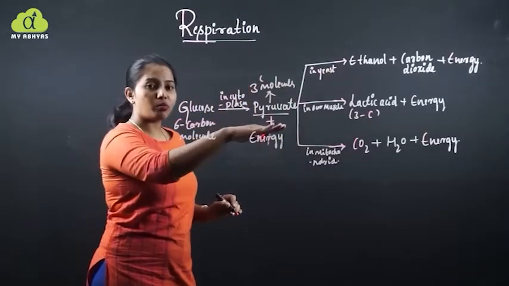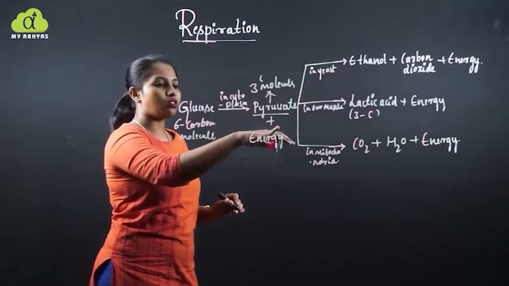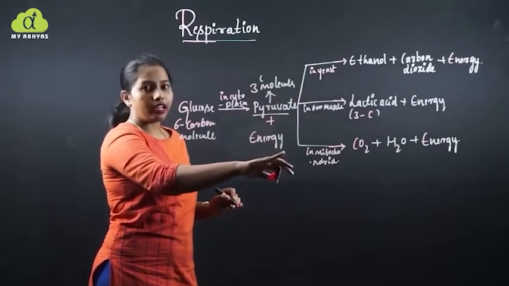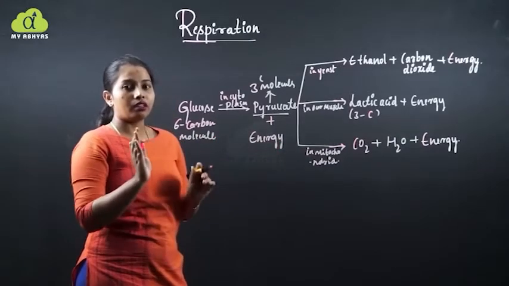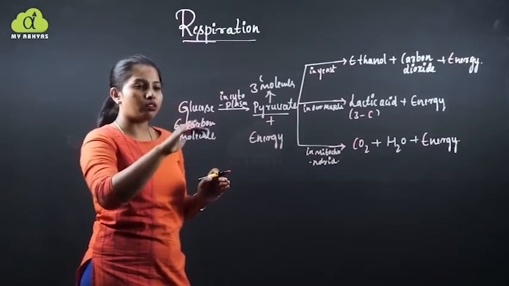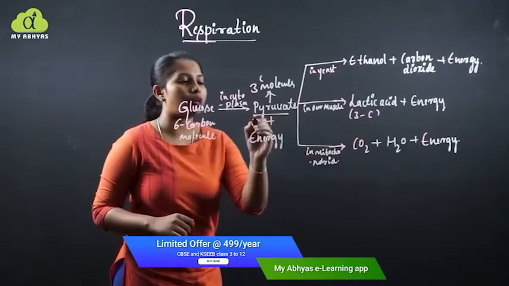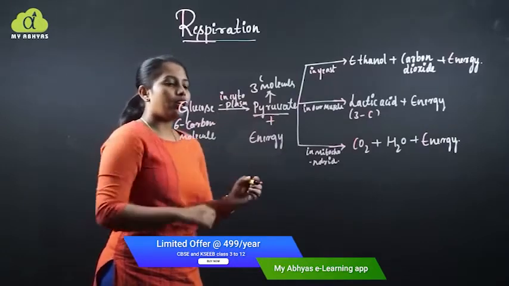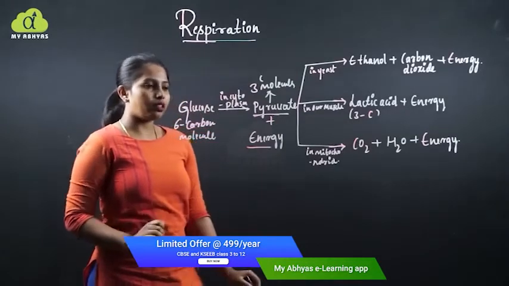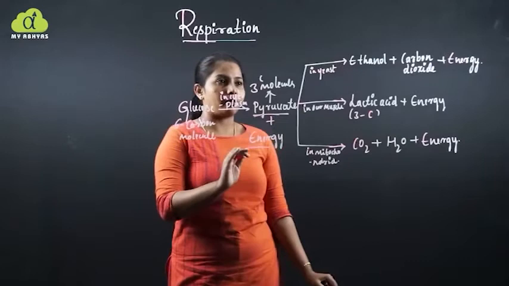During this conversion, it releases energy. This is the first step in the breakdown of glucose. Now, let us move on to the next step.